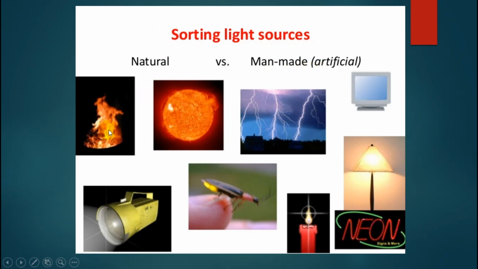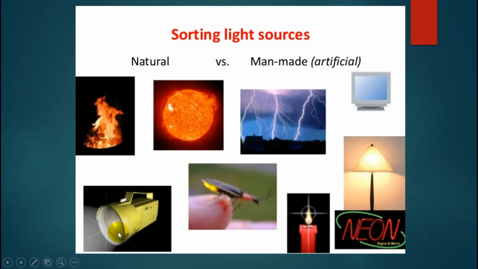This number 1. Is it natural or artificial? It depends on whether it is human-made or man-made. It is artificial. If it comes from nature, for example from a volcano, it is natural. This is natural. The sun, natural. Lightning, natural. This is artificial.